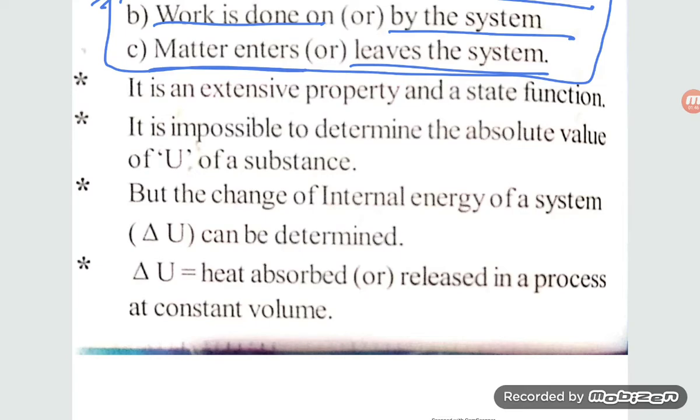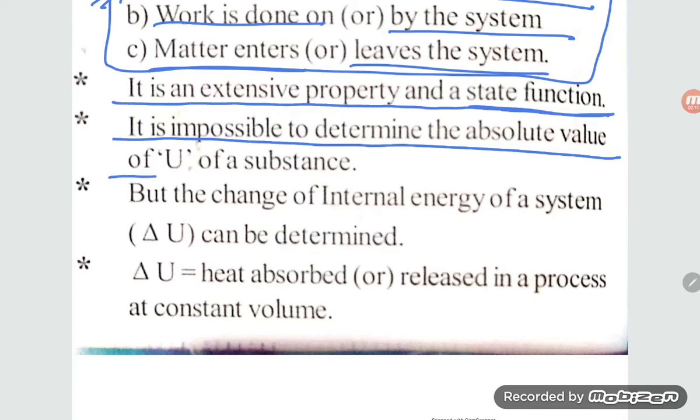But let us try to understand a few more points related to internal energy. It is an extensive property and a state function. Its value depends on the initial and final states of the matter. It is impossible to determine the absolute value of internal energy of a substance. That is why it is written as delta U. Next point, let us see.